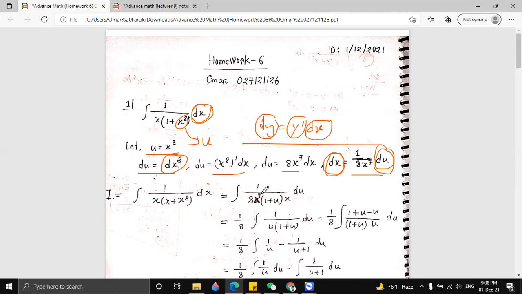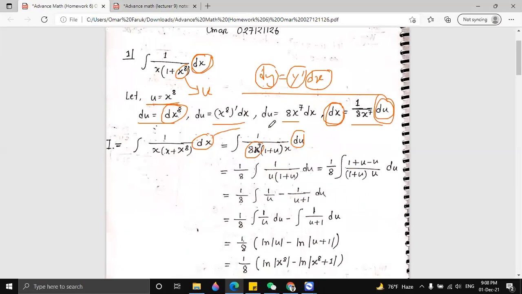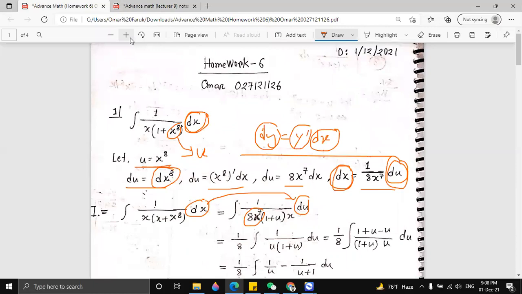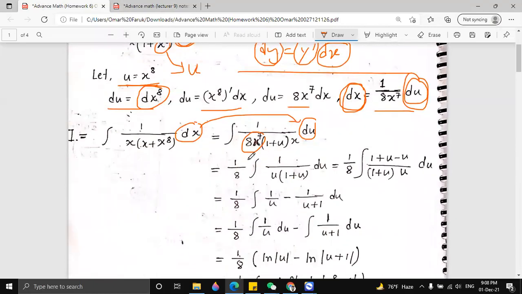So you see here 8x to the power 7 and du. In this line, we replaced dx with du. Let me zoom in a little bit. Now we take the constant out, then we get integration of 1 by, and you see here we have x to the power 7 and another x.